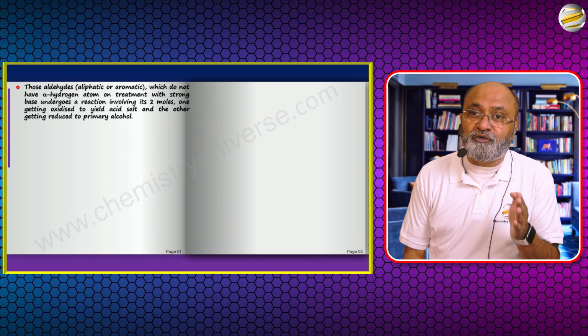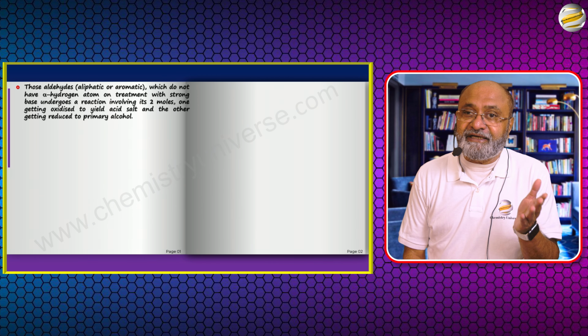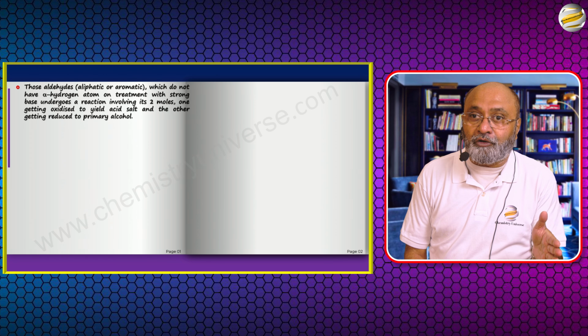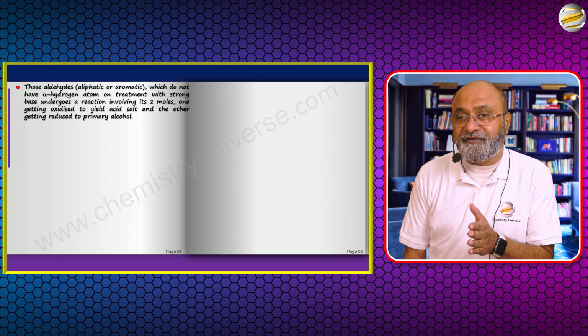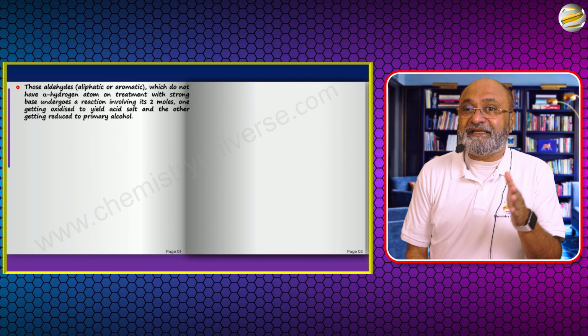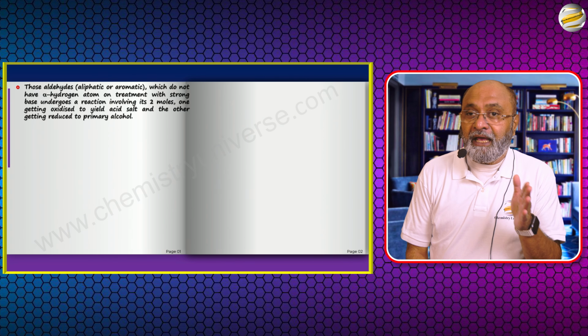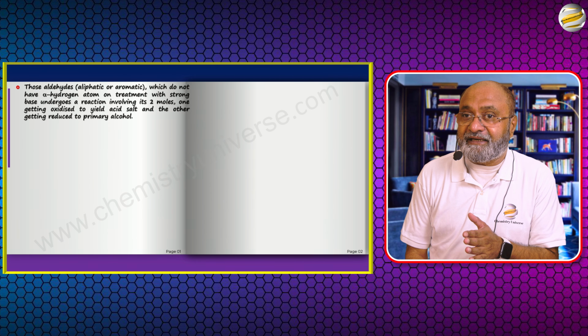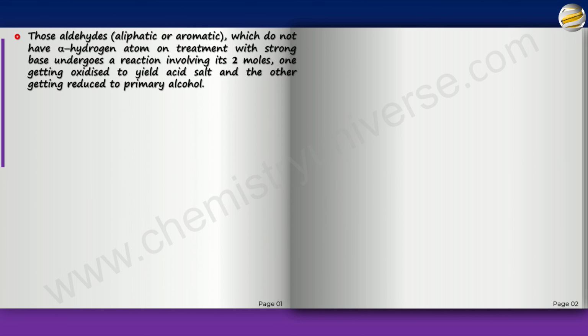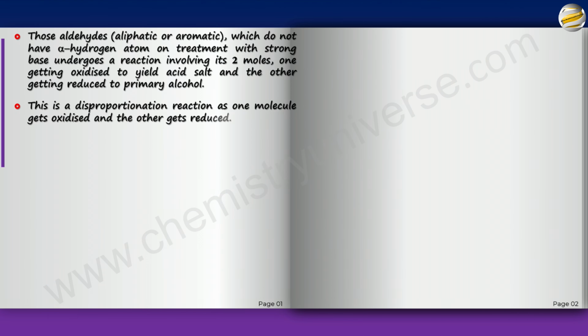Now what do you think an aldehyde would get reduced to? Of course it can get reduced to hydrocarbon also, but here the aldehyde is getting reduced to an alcohol. So one molecule of an aldehyde is becoming an acid salt and the other molecule is getting reduced to an alcohol. And the aldehyde could be an aliphatic aldehyde or aromatic aldehyde without alpha hydrogen. This is a disproportionation reaction, as one molecule gets oxidized and the other gets reduced.